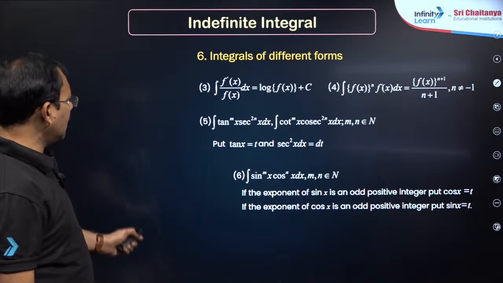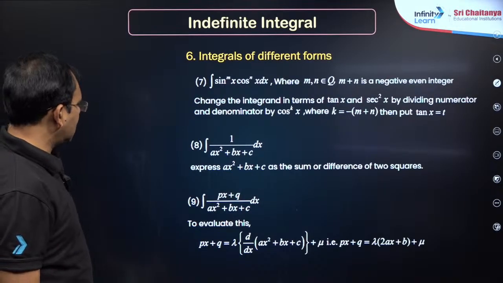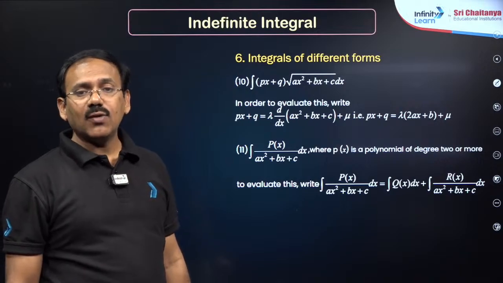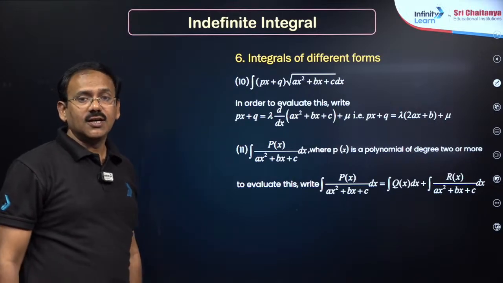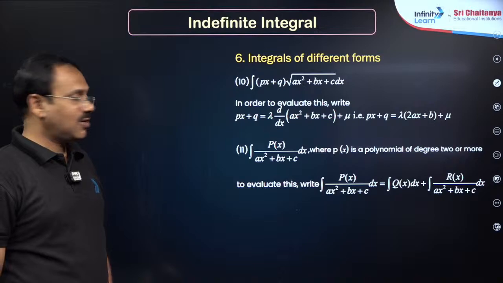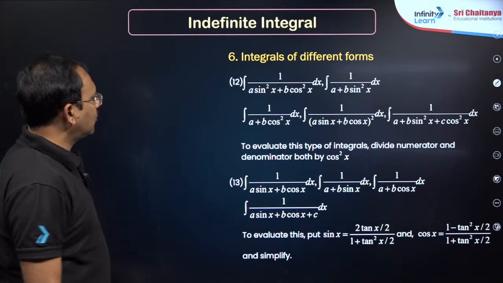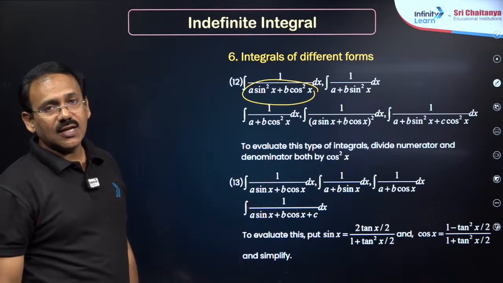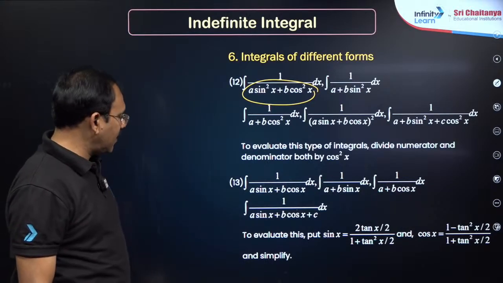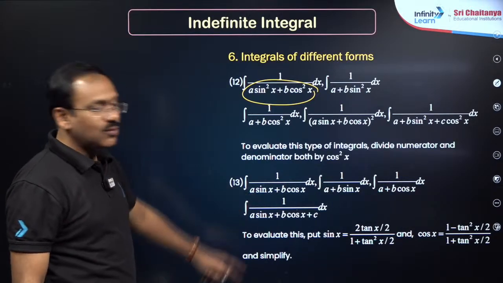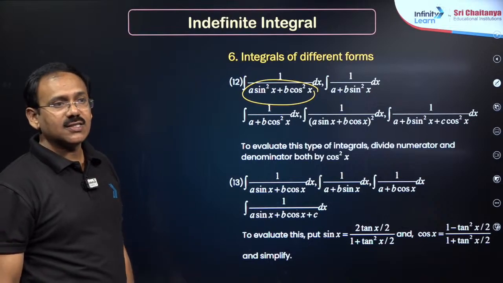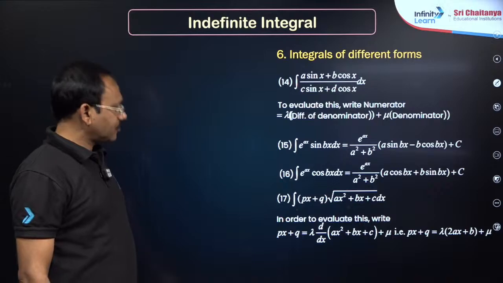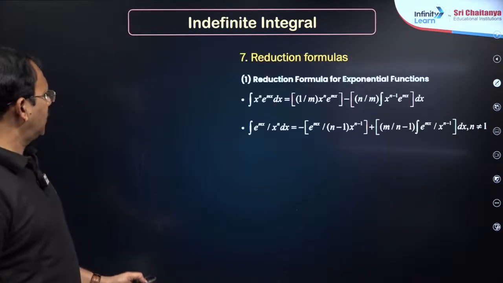Then these are substitution based. You just recall the quadratic models: linear by quadratic, quadratic by quadratic, and linear root linear combination, all these things you recall. So whenever you see a sin square x, b cos square x, you divide with cos square x and try to take tan x as t, my dear friends. And here tan x by 2 is equal to t, and sin x, cos x can be written in terms of t, dear students. The next, so these are standard integrals only. You try.